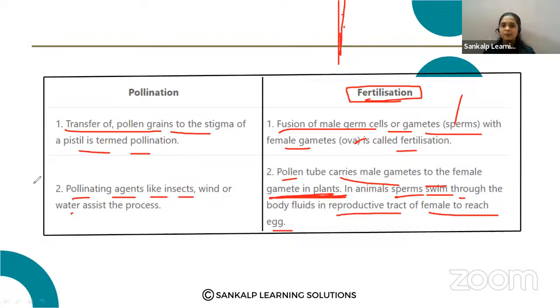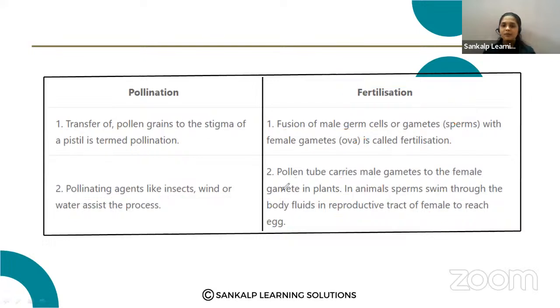Fertilization in plants takes place by the pollen tube that carries the male gametes and fuses with the female gamete. In animals, the sperm swim inside the female body to reach the egg. That is the difference between pollination and fertilization.